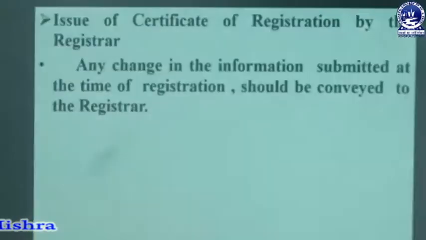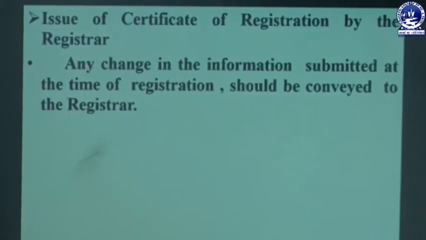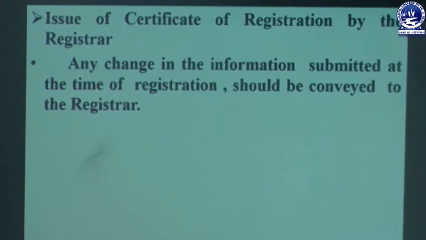Any change in the information submitted at the time of registration should be conveyed to the registrar. If there is any change, or the partners think that some particulars relating to their business are going to change, then they must convey that information to the registrar. Then the registrar will change or update those particulars.